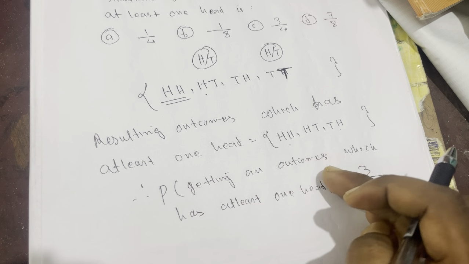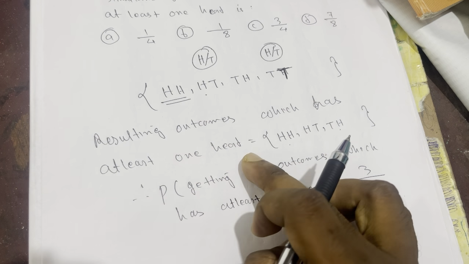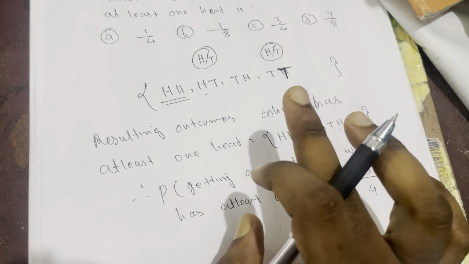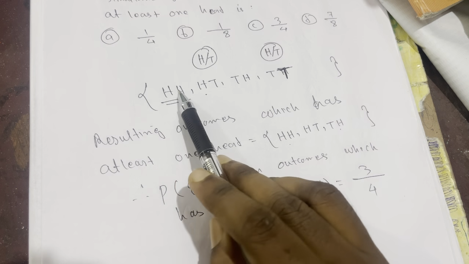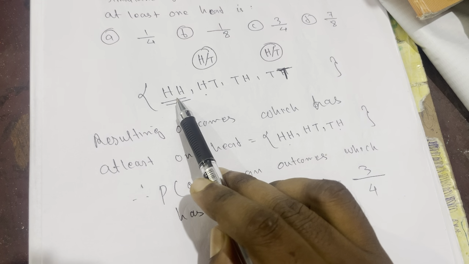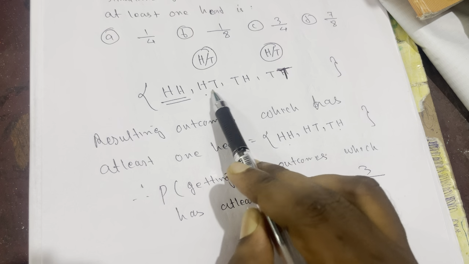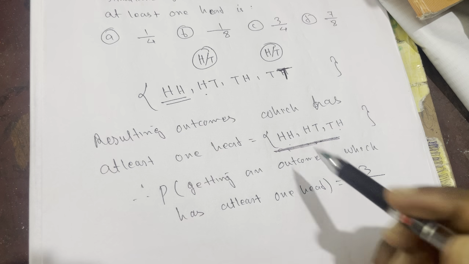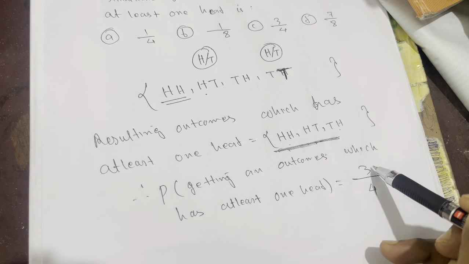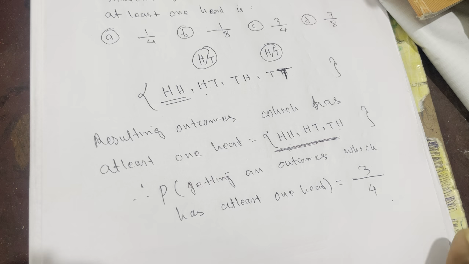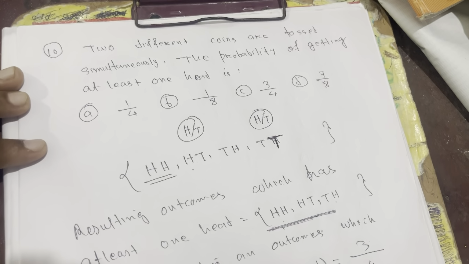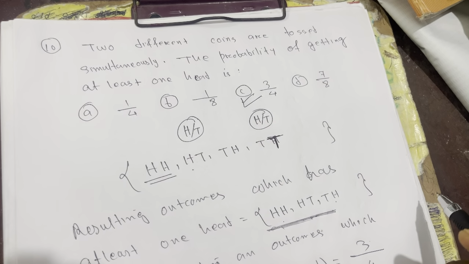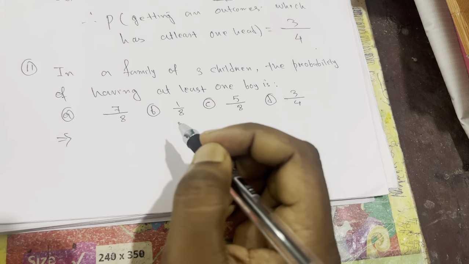So I think you understand. So resulting outcomes which have at least one head, minimum 1 head, so we have to write those outcomes which have minimum 1 head. So HH, HT and TH, 2 heads also not problem, 1 head also not problem. So these three are the resulting outcomes, but total outcomes is 4, so that's why the answer will be 3 out of 4. So the probability of getting at least one head is 3 by 4. Okay, very simple.